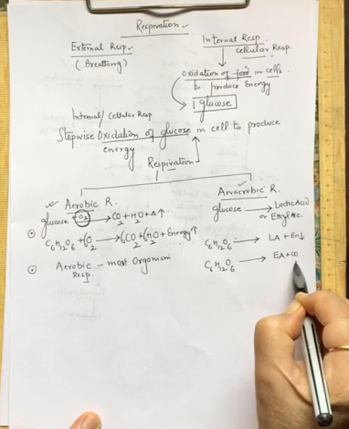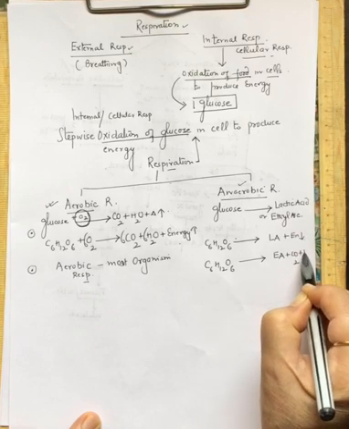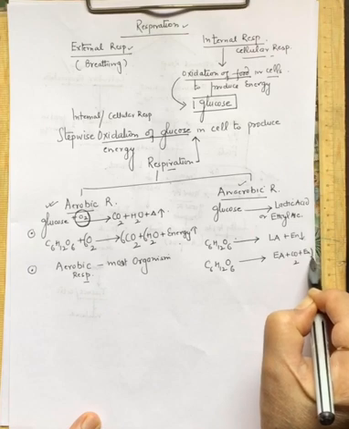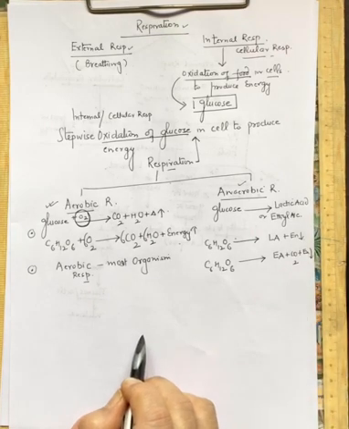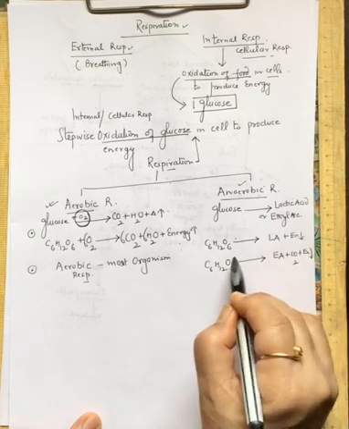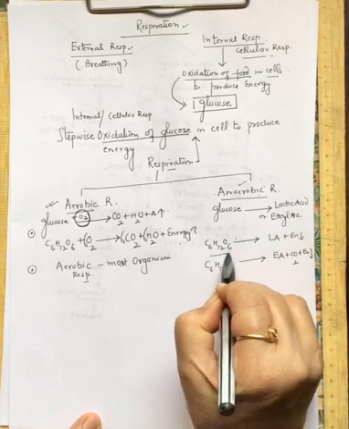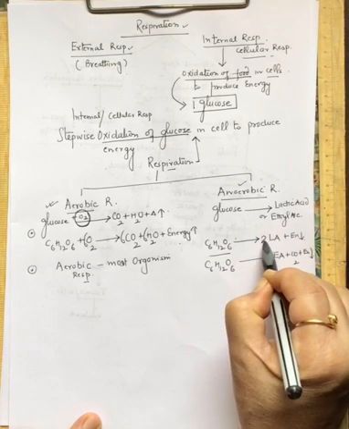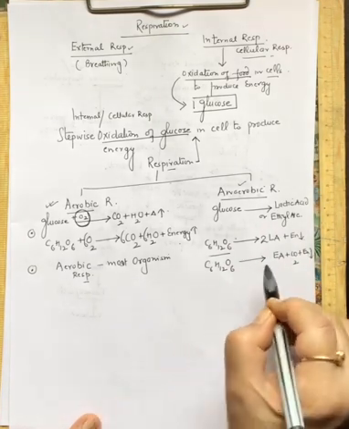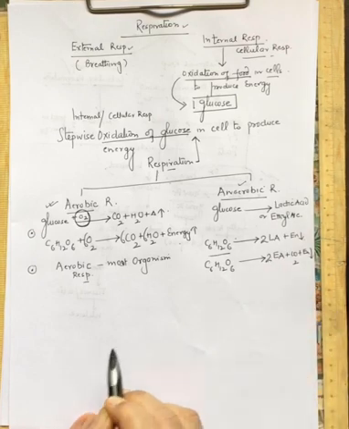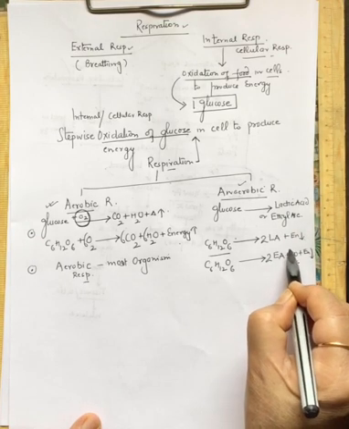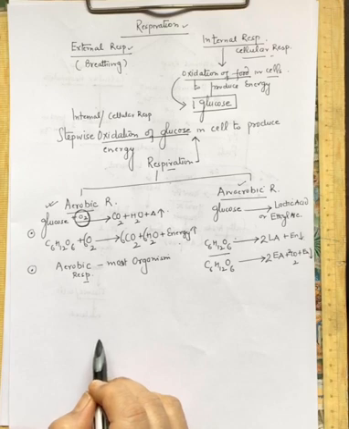Along with that, some CO2 is produced plus little amount of energy, right? And if we balance the equation, when one glucose is incompletely oxidized, you get 2 molecules of lactic acid, you get 2 molecules of ethyl alcohol, and you get 2 molecules of CO2.